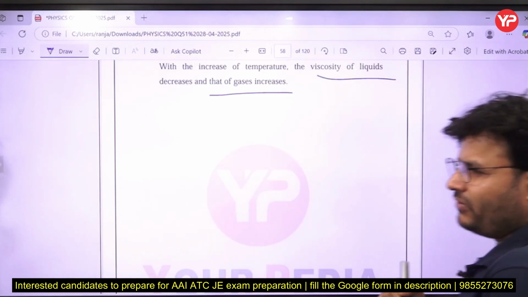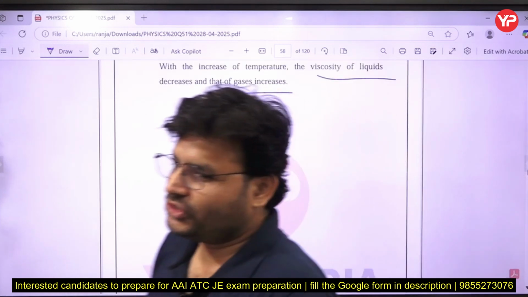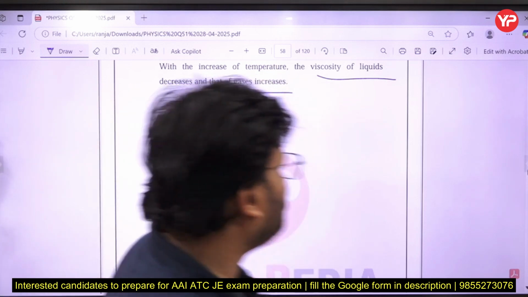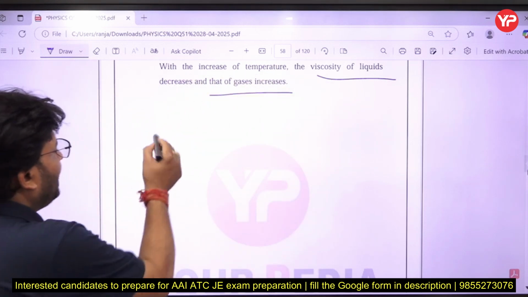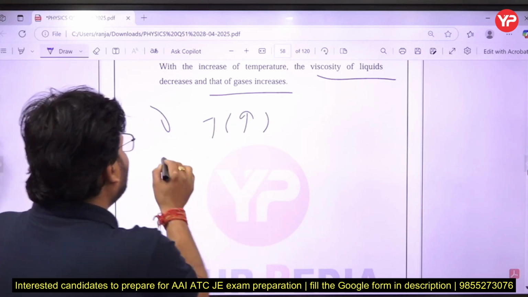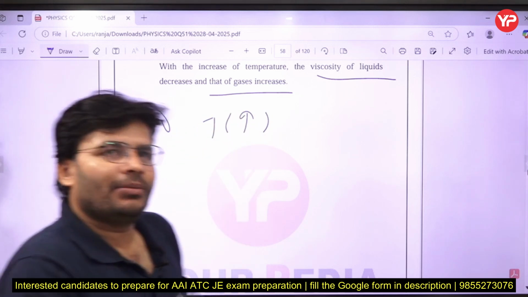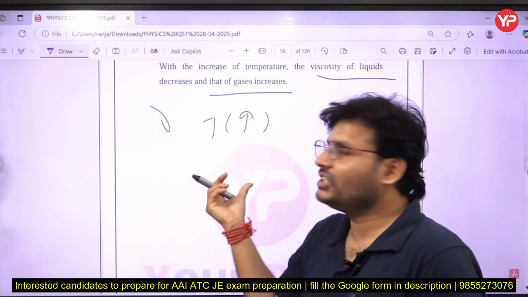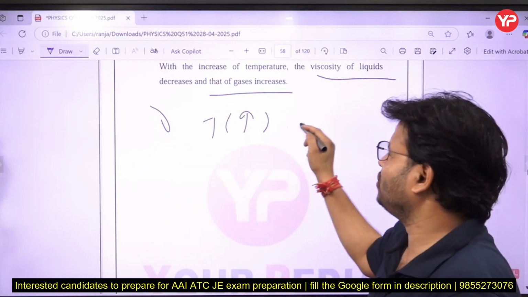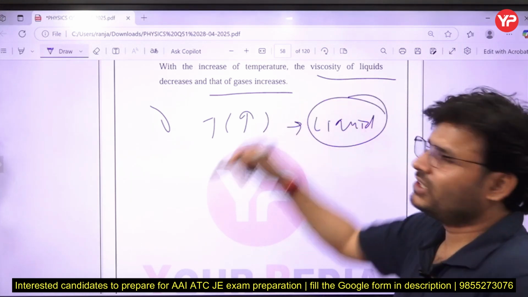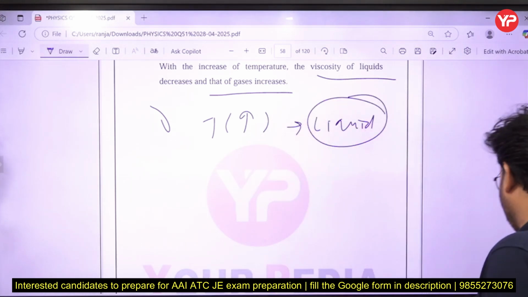I want to give one question to you. Do you know what that question is? Suppose I am talking about the kinematic viscosity. If I increase the temperature, what will be the kinematic viscosity? Increase, decrease, or remain same? Make a comment. What will be the change in the kinematic viscosity by increase in temperature? Obviously I am talking about the liquid. Give the answer, comment fast.